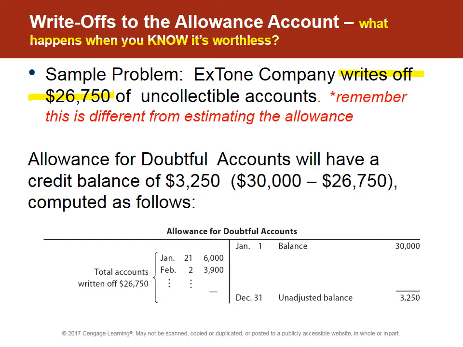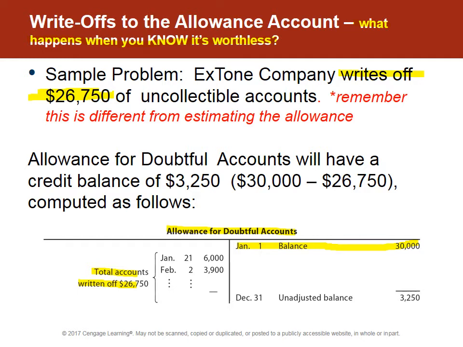So what we've got in here is this estimate that we made. $30,000 is our estimated allowance. It's a credited asset account because it's a contra account. And this company has determined that $26,000 is going to be uncollectible, and they've shown this as the total accounts being written off as $26,000. In this example, they're going to debit the allowance and credit accounts receivable. Take this accounts receivable completely off of their books.